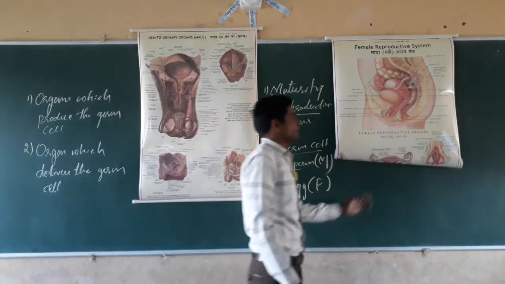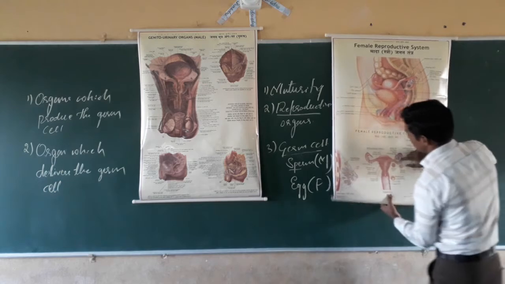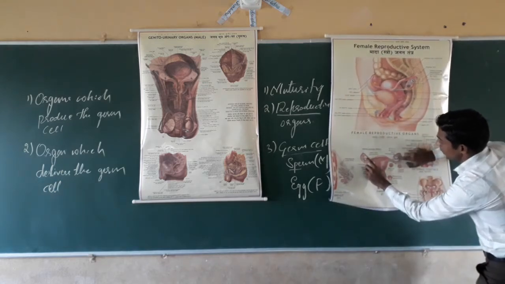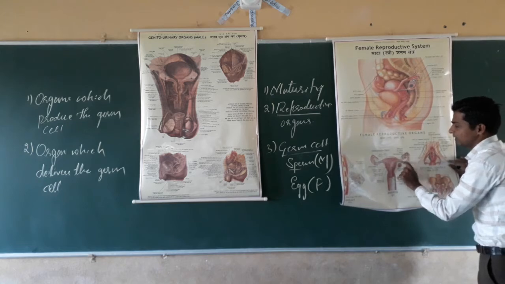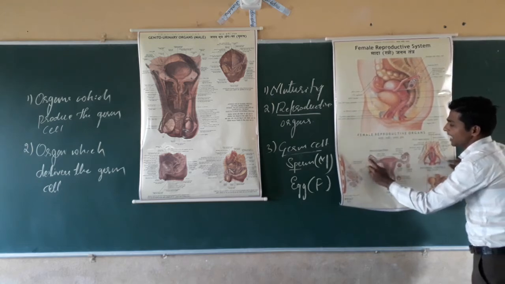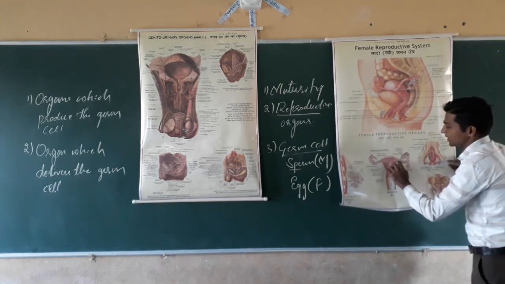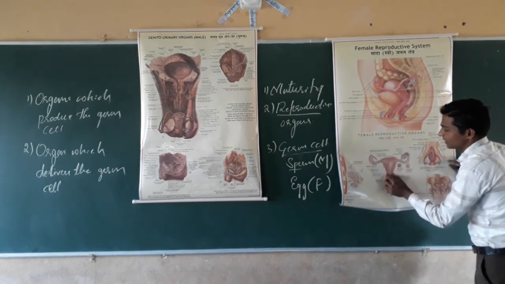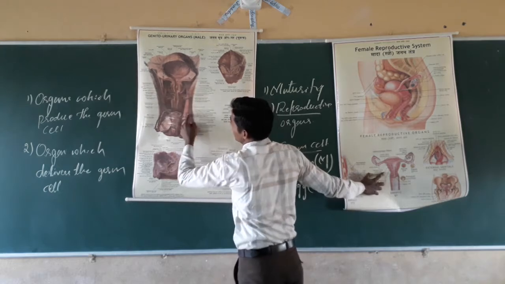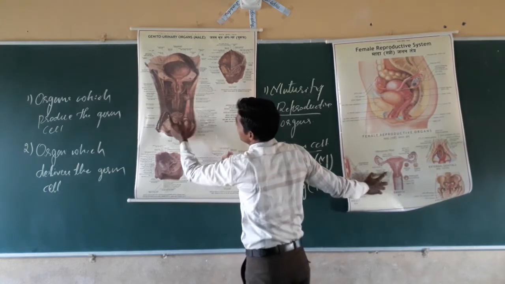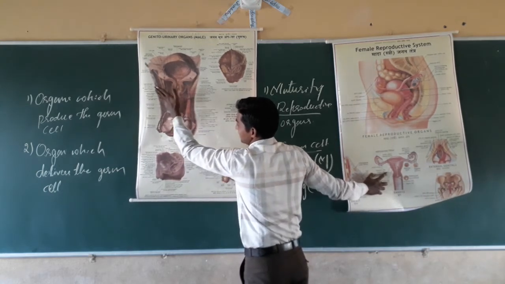Next, in case of female, what happens? Whatever germ cells are produced in the ovary, that has to be delivered through pipes. That is called the fallopian tube, and the uterus. In case of male, that is through the vas deferens. Here the two vas deferens are cut transversely.